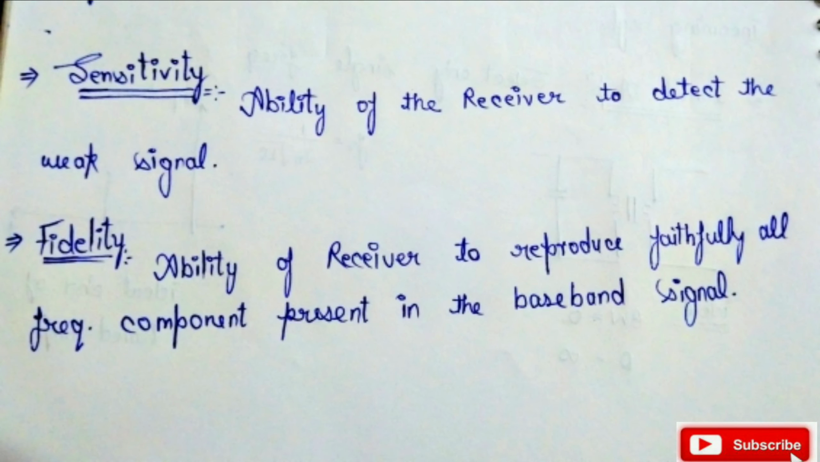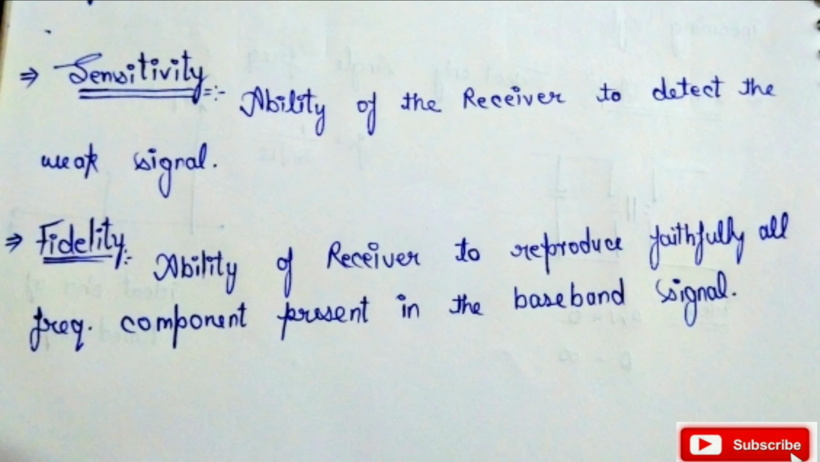In the last video we discussed the property of the receiver. Continue from that, today we will discuss the fidelity. Fidelity is the ability of the receiver to produce faithfully all the frequency components present in the baseband signal.